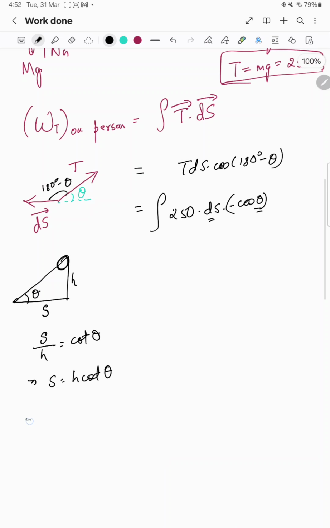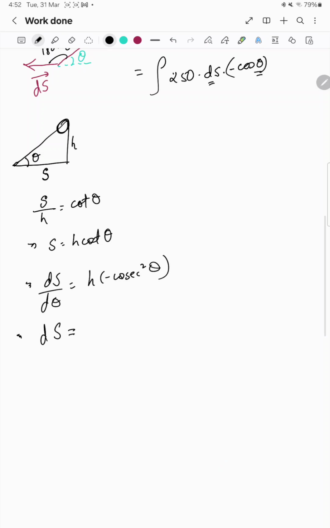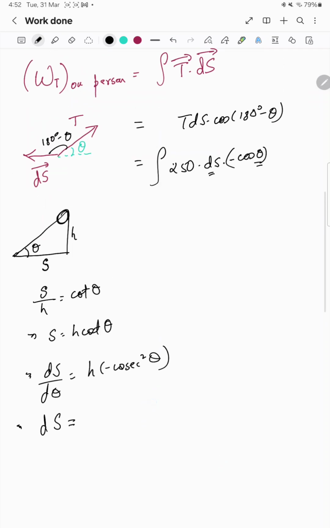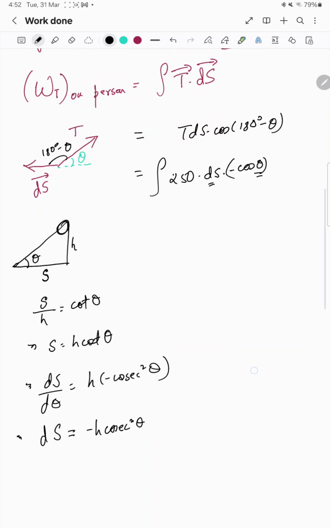Now I can differentiate this: ds by d theta is equal to h times minus cosec square theta. That means ds is equal to minus h cosec square theta d theta.